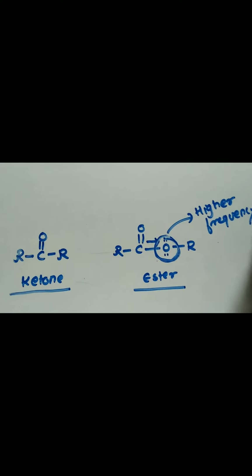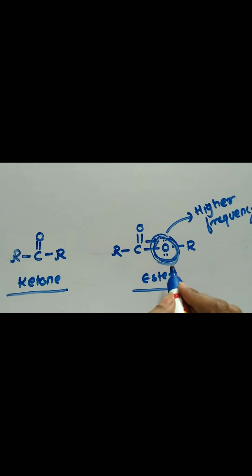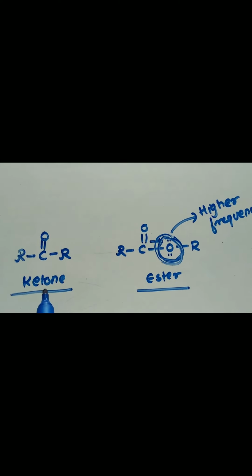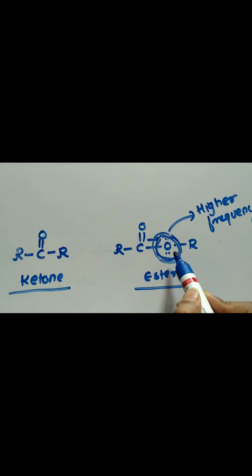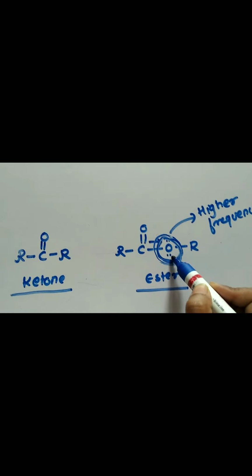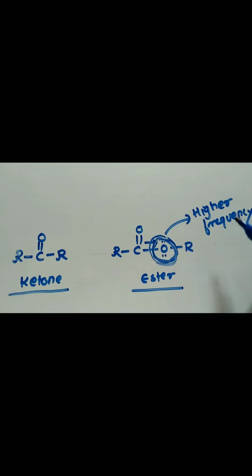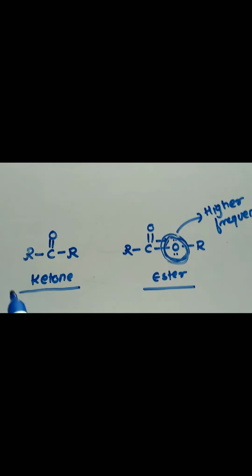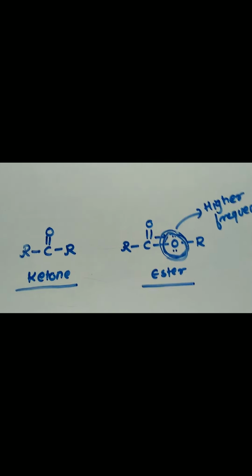And why has this happened? Due to the presence of the extra oxygen. In ketone there is a lack of this extra oxygen, and because of the extra oxygen present in ester, it absorbs at a higher frequency than ketone as well as aldehyde.